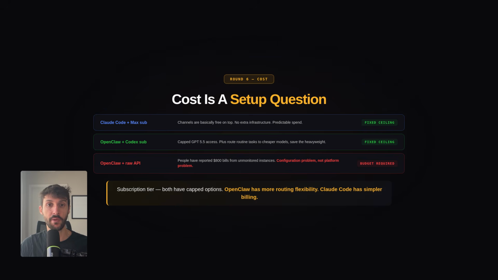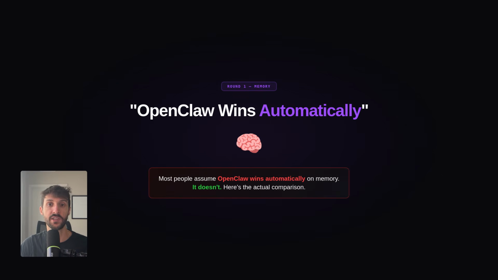Monitor your usage, set budgets, and API costs stay manageable. Now let's talk about memory, because this is the feature where most people assume OpenClaw wins automatically, but it doesn't.